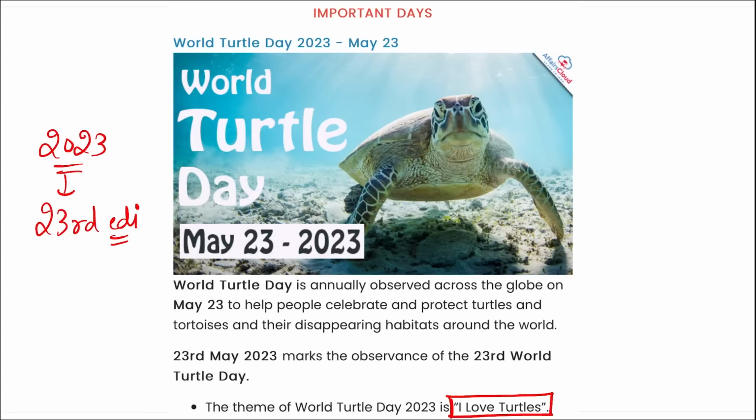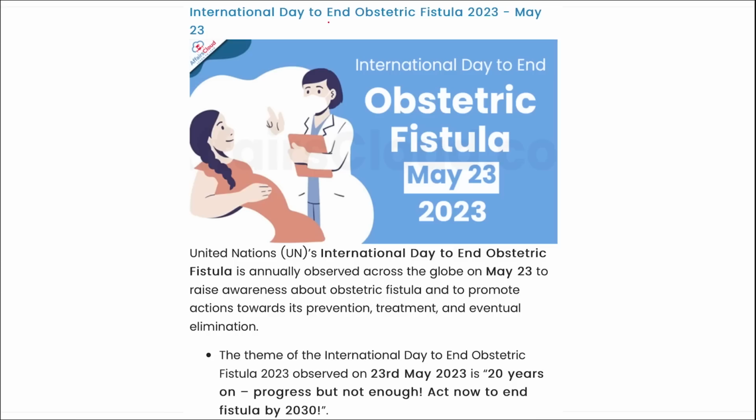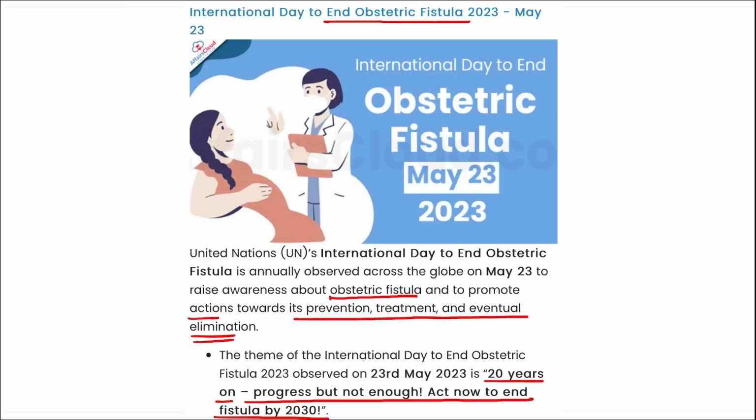Next is your International Day to End Obstetric Fistula. Now, what is this day? This day is observed to raise awareness about obstetric fistula and promote actions towards its prevention, treatment, and eventually elimination. And the theme here is 20 years on, progress but not enough. Act now to end fistula by 2030. Right? And it is observed by the United Nations. The first ever edition of this day was observed in 2013.